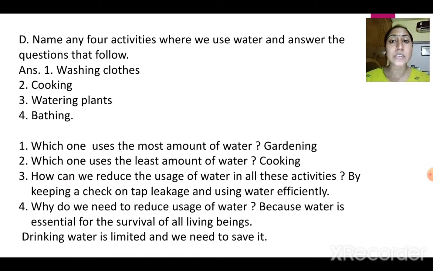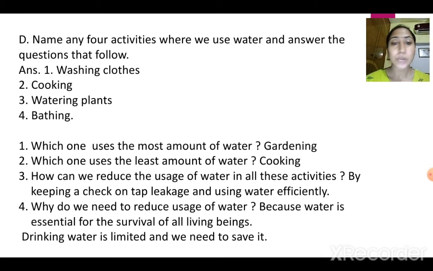D exercise. Name any 4 activities where we use water and answer the questions that follow. So uses of water: we use water for washing clothes, washing utensils. You can write any 4 of them: for cooking, for watering plants, for bathing, for household work, right? Then the question is, which one uses the most amount of water? According to you, whatever 4 answers you have written, which of the above is consuming the most water?